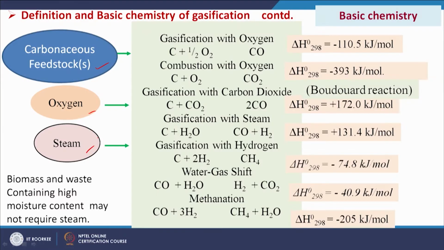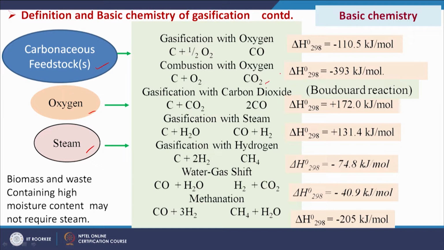So, we will see the basic chemistry of the gasification process. In this process we have carbonaceous feedstock, and oxygen and steam will be needed, and in some cases steam may not be needed when sufficient moisture is available in the feedstock itself. So, what will be the reactions? The elementary reactions which we can propose: C plus half O2 gives CO, the carbon monoxide is produced through this reaction where del H is minus 110.5 kilojoule per mole, and there may be some combustion. So, this reaction C plus half O2 to CO is called gasification with oxygen, and combustion with oxygen, that means complete combustion, is with stoichiometric ratio of oxygen.